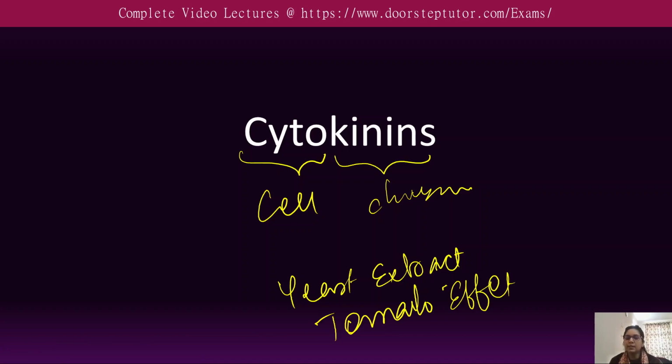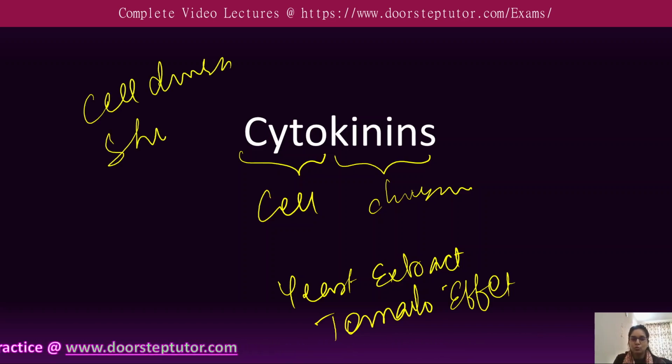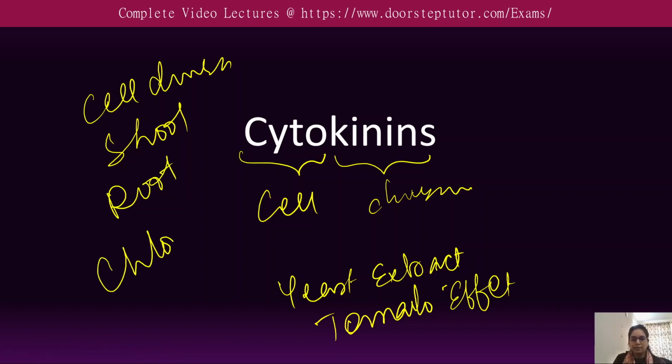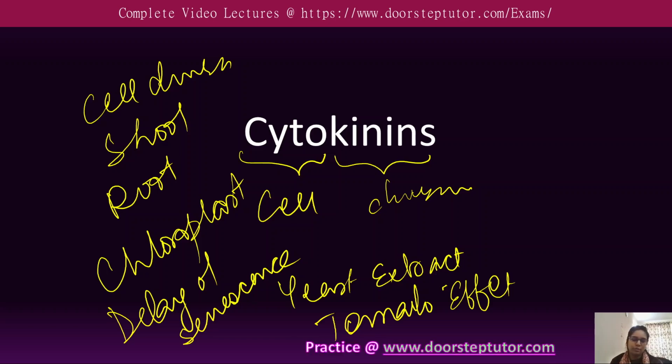So cytokinins are a class of plant hormones that play a very crucial role in various physiological processes, including cell division, shoot and root growth, chloroplast development, the delay of senescence, which means delay of aging, and the regulation of nutrient metabolism.